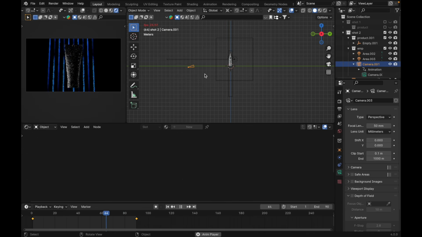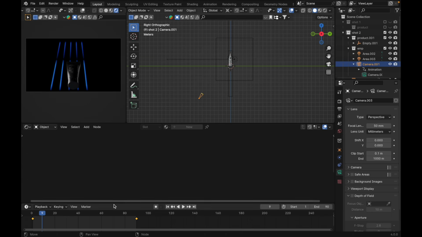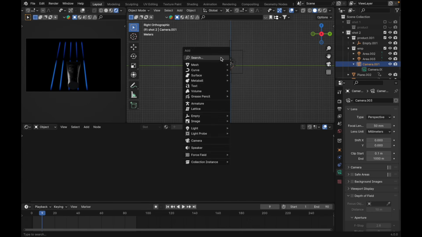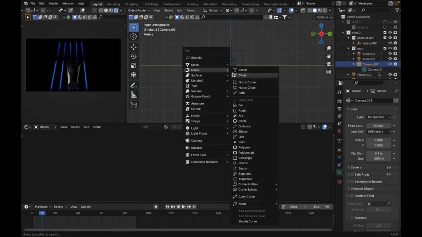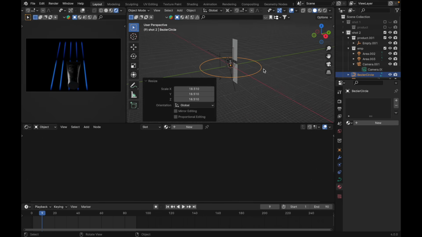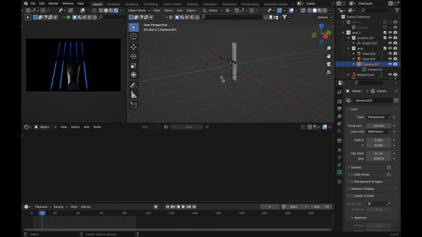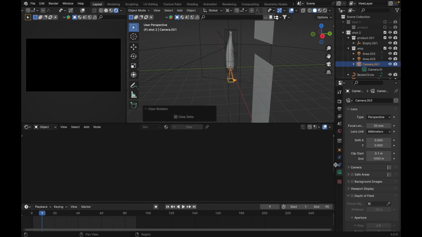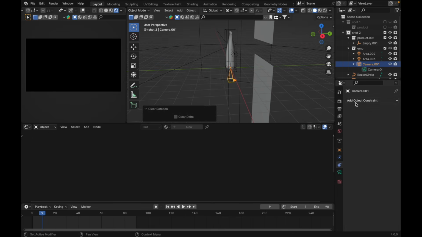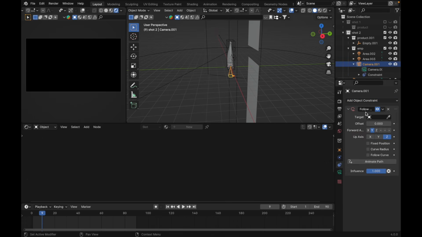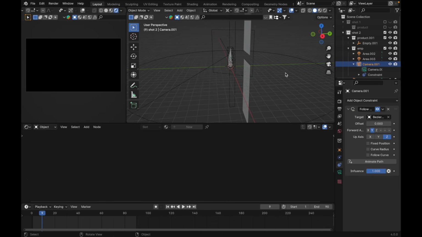I guess the camera movement didn't look so well for me. Just delete all of this keyframe. Let me do something. Press Shift A, curve, Bezier circle, scale it, just like this. And your camera here, press Alt G and Alt R, reset location and rotation. Make sure you select your camera and object constraint property. Add object constraint. Go to follow path. And this eyedropper, just click here and click this Bezier circle, just like this.